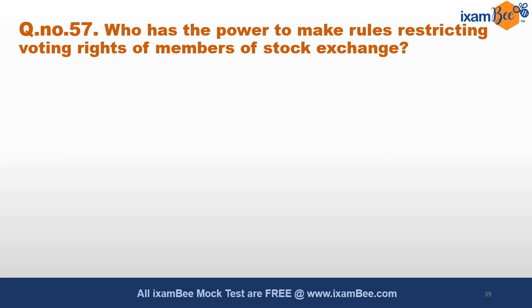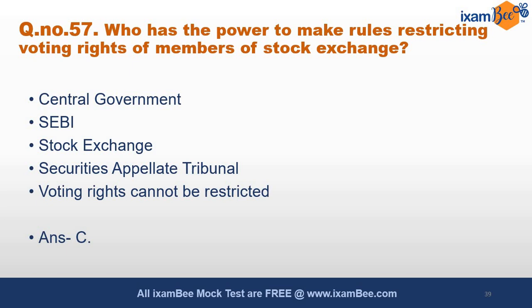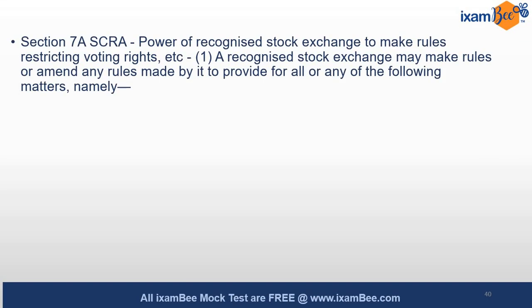Next, question number 57. Who has the power to make rules restricting voting rights of the members of the stock exchange? Central government, SEBI, stock exchange, Securities Appellate Tribunal, or the voting rights cannot be restricted at all. Some restriction is possible, and that is answer C, stock exchange. Who has the power? The third option is correct, that is stock exchange has the powers to make these rules restricting the voting rights. Section 7A of the SCRA provides for it, that the power of recognized stock exchange to make rules restricting the voting rights, etc., that is directly covered under this section.